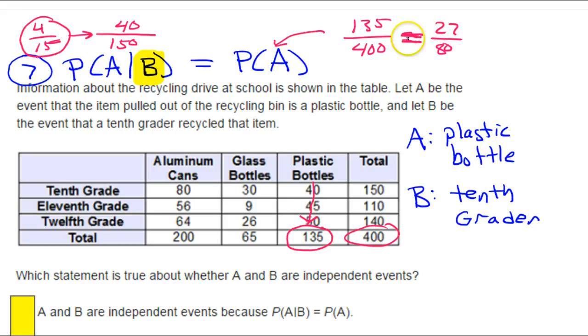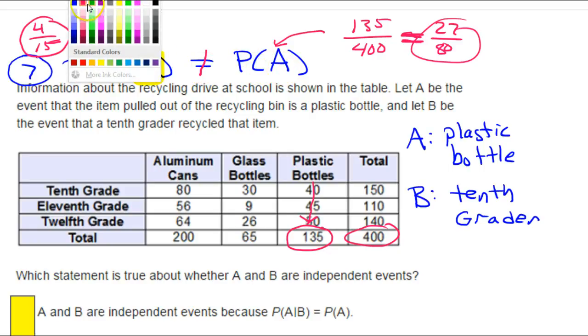The point is, these are not the same. These are not equal. So, as I look at the statements to decide which one is true, I'm looking for one that says the probability of A given B is not equal to the probability of A by itself.